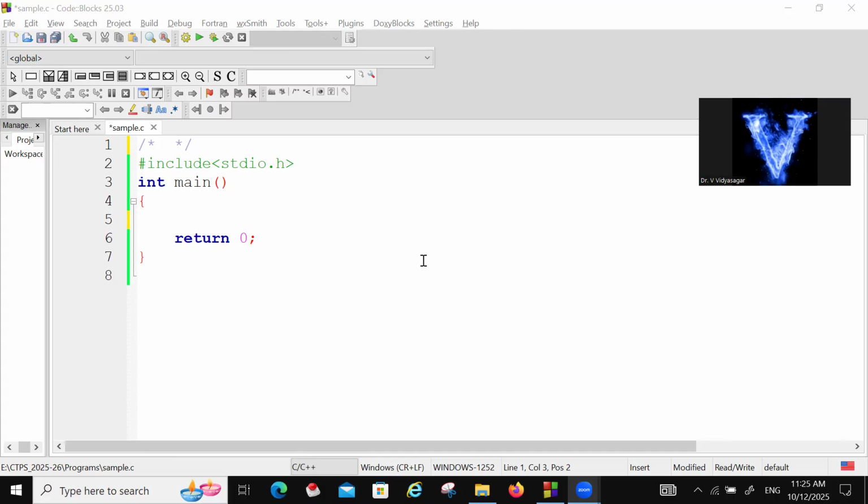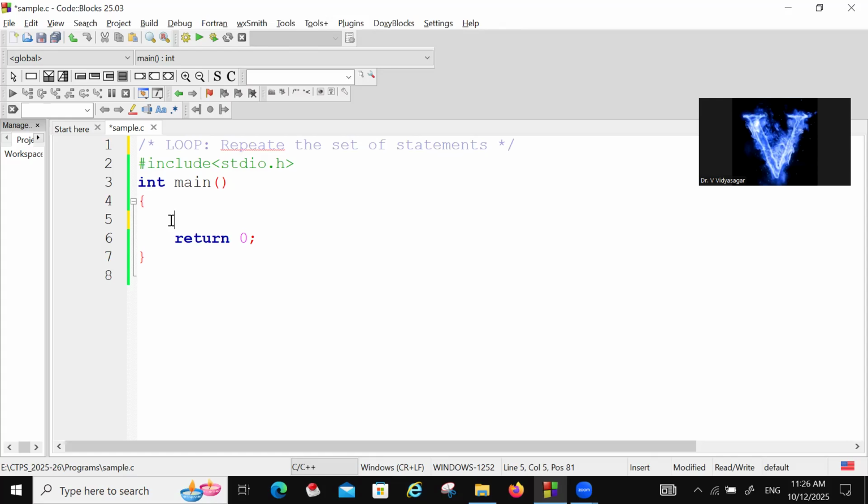In the next class, we are discussing this loop concept. Loop means we are trying to repeat a set of statements. Whenever you want to repeat any set of statements, generally we use loops.